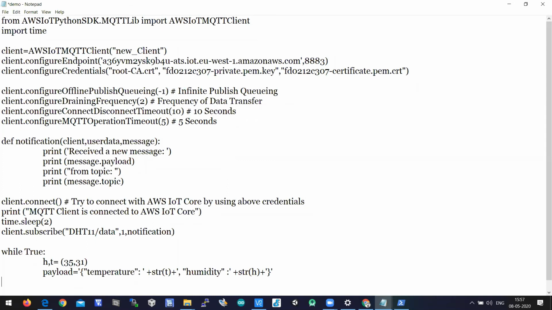Okay, so this is how you need to prepare a dictionary in terms of string.